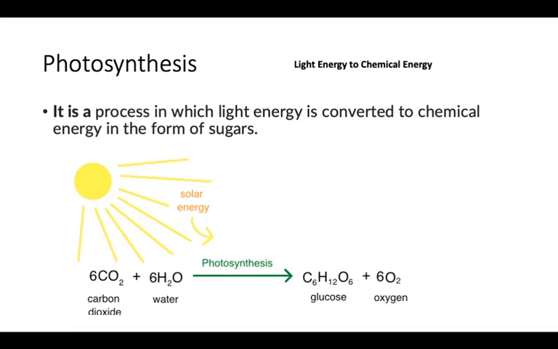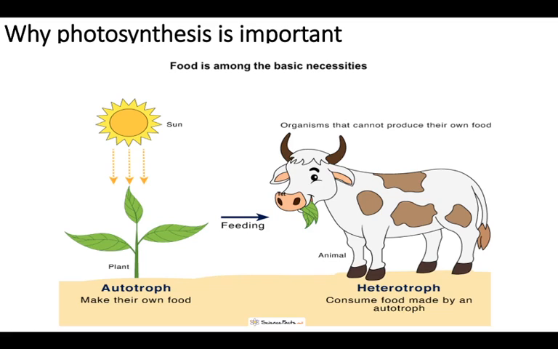So the plants you notice outside in daylight, even during this lecture, are carrying out an ongoing process of photosynthesis in their leaves, to be precise. So why is photosynthesis necessary? Why do we need photosynthesis? Because food is among the basic necessities. All living organisms require food for their energy, to metabolize that food. So that energy source is required by all living organisms.